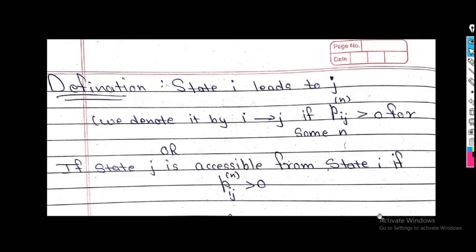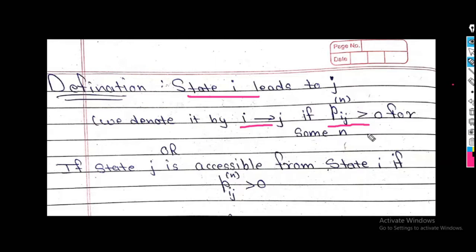First definition: state i leads to j, denoted by i leads to j, if the transition probability from state i to j is greater than 0 for some n.